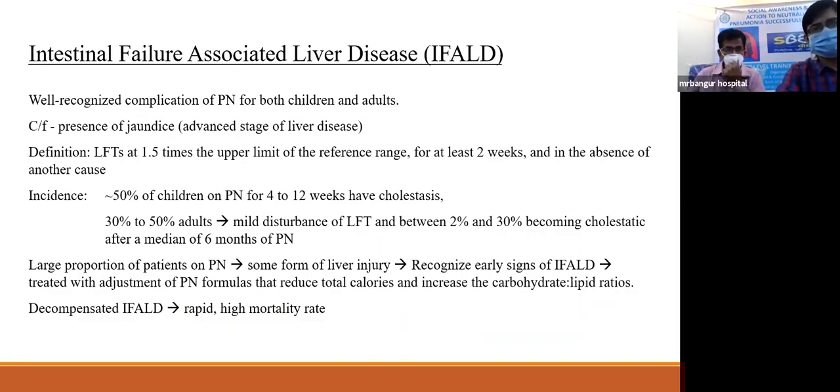Now, a small note on intestinal failure associated liver disease, because it is a very well recognized complication of parenteral nutrition in both children and adults. The clinical feature is the presence of jaundice, but it indicates an advanced stage of liver disease. It is defined as a liver function test at 1.5 times the upper limit of the reference range for at least 2 weeks in the absence of another cause. In a large proportion of patients, some form of liver injury will always be there. So it is very important to recognize the signs early and adjust the parenteral nutrition formula to reduce the total calories and increase the carbohydrate to lipid ratio, because these diseases will very quickly progress to a decompensated IFLD, which has a very high mortality rate.